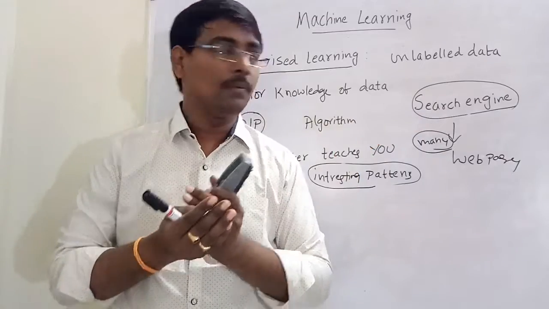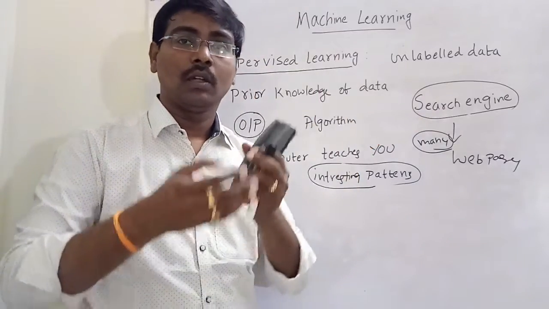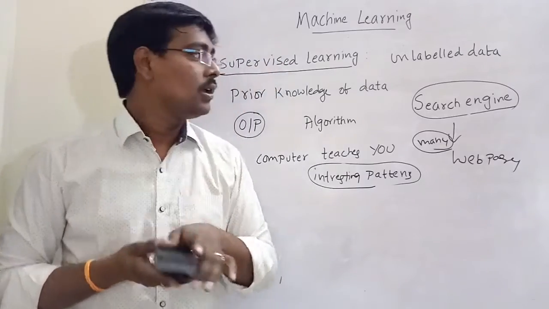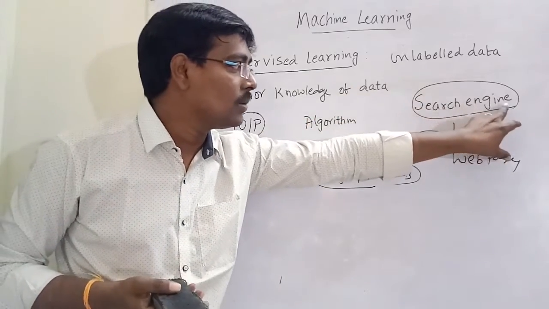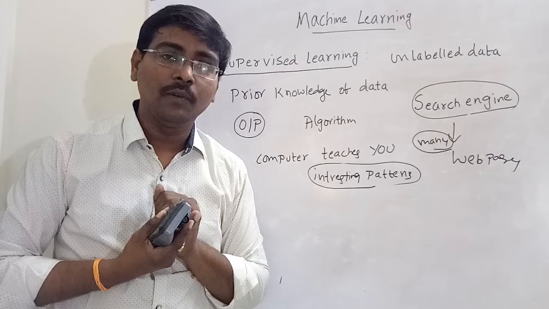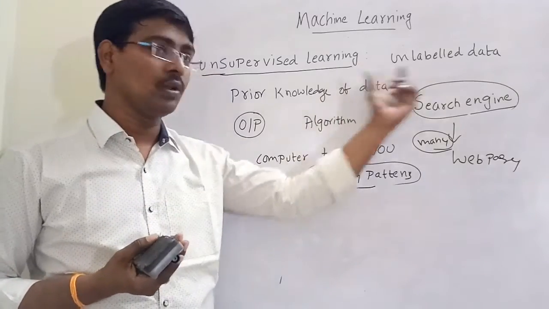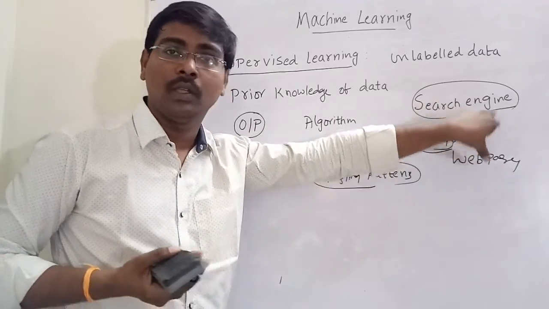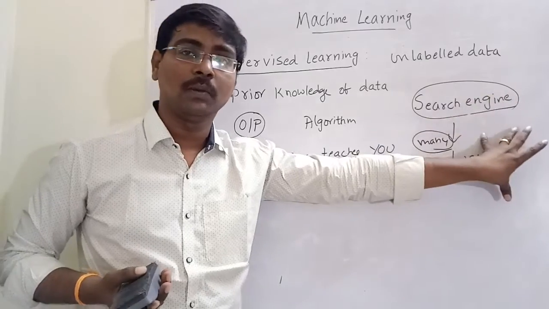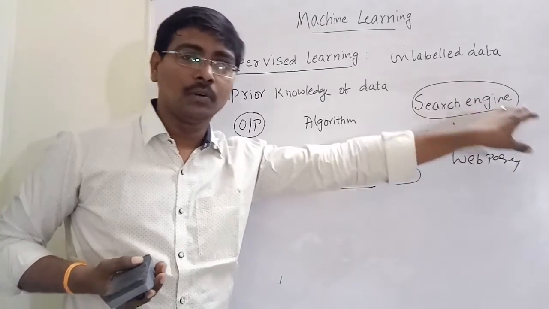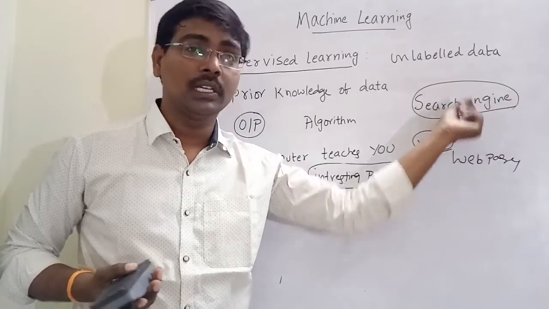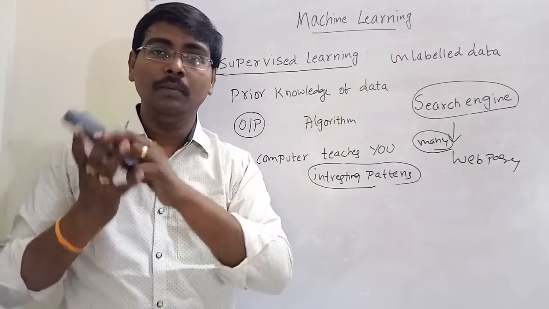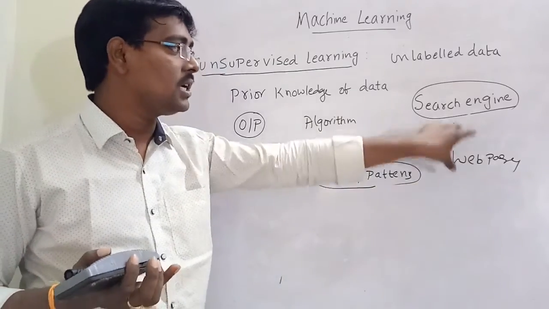Suppose, for example, I am searching what is machine learning. Suppose I search write a C program to perform addition of two numbers. The output displays different websites. Suppose the tutorials point displays addition of two numbers. Suppose support programming.blogspot.com, a blog for programming, displays some program. And suppose C supports.blogspot displays some program. So the addition of two numbers program is contributed by many websites. All those websites are displayed.